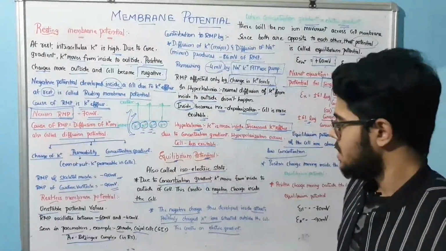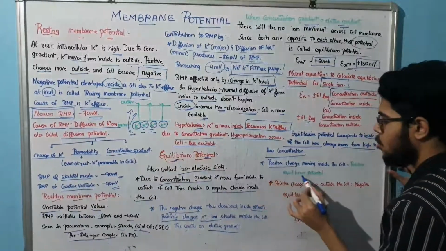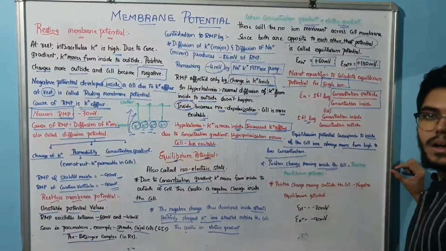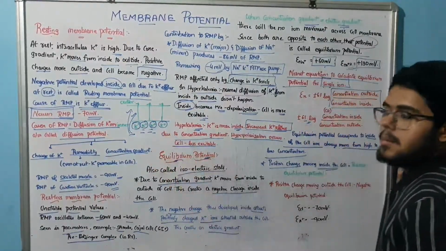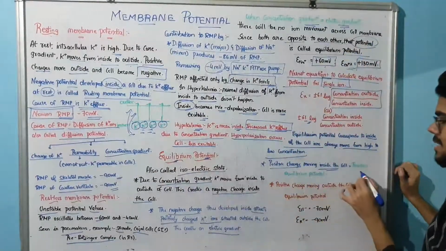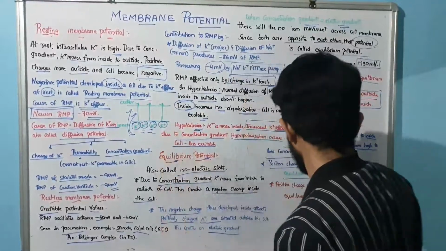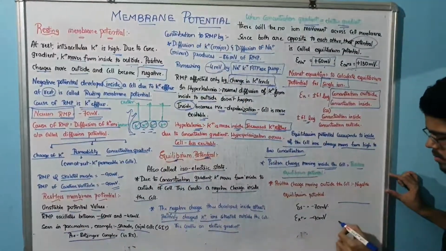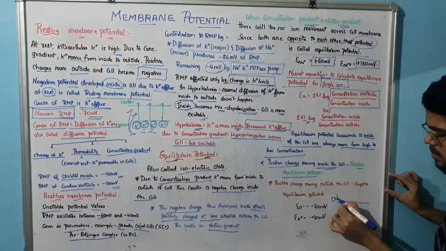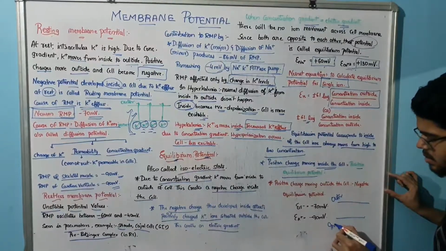Now listen carefully. When positive charge moves inside the cell, that is positive equilibrium potential. Listen to this concept. I will draw here: this is your outer, this is inner.